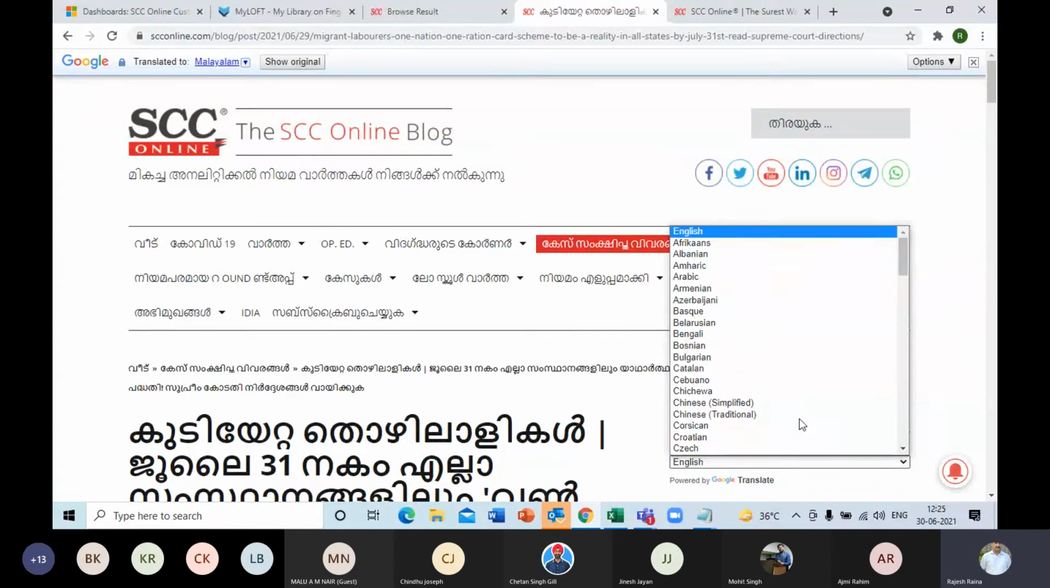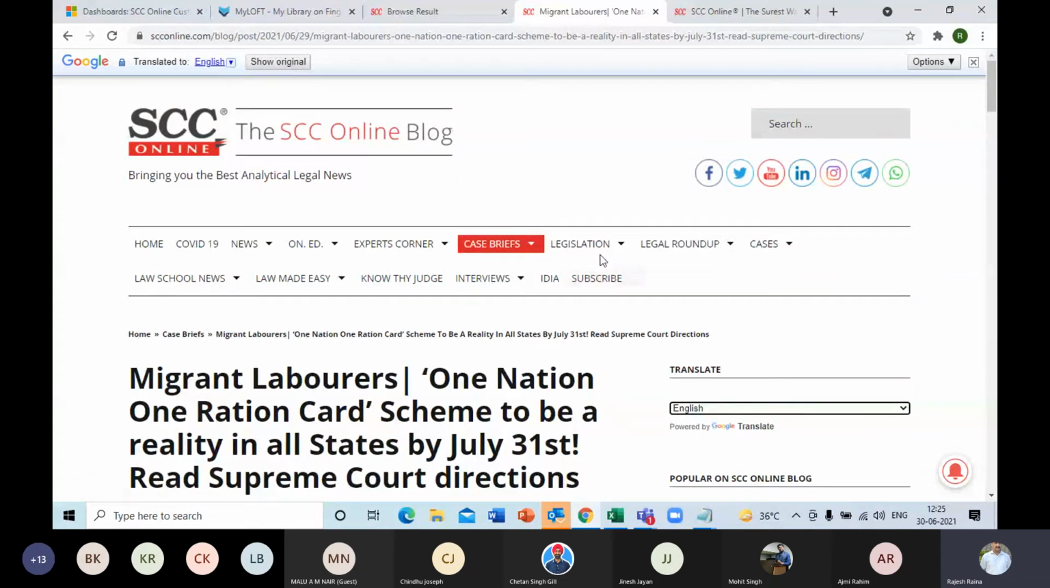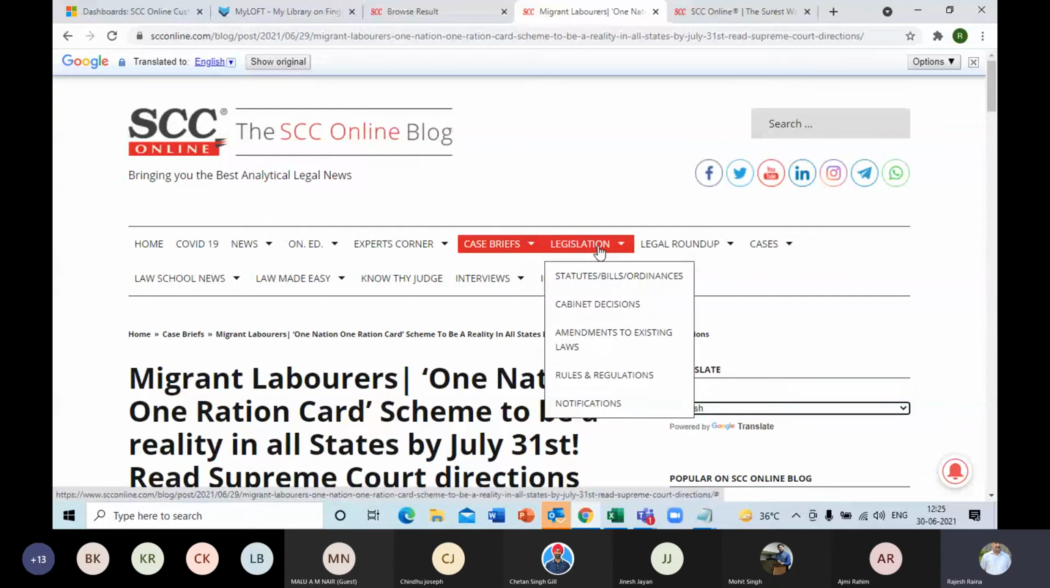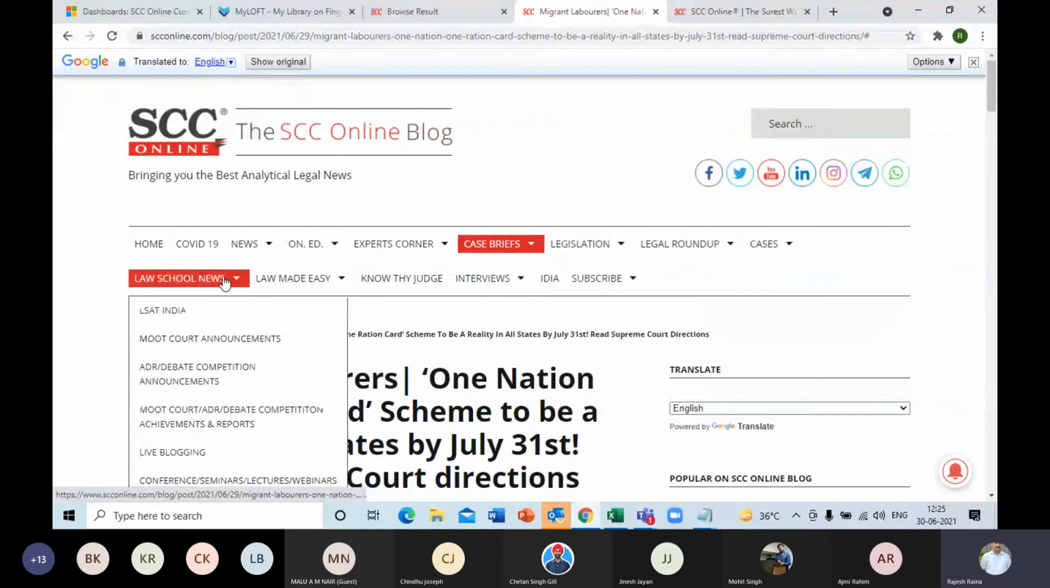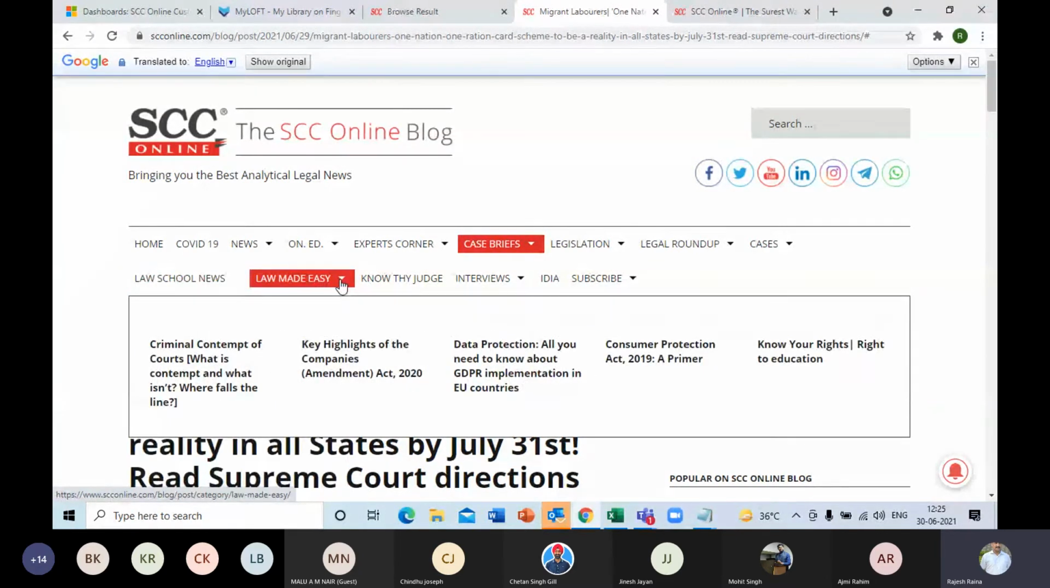And of course, we also have legislation-related information, whether it is the rules, notifications, amendments to existing laws, statutes, bills, etc. That also can be accessed from here. You have law school news also. You can see what moot court announcements have been made, or whether there is any debate or moot court competition, conferences, seminars. So you can use this option also.